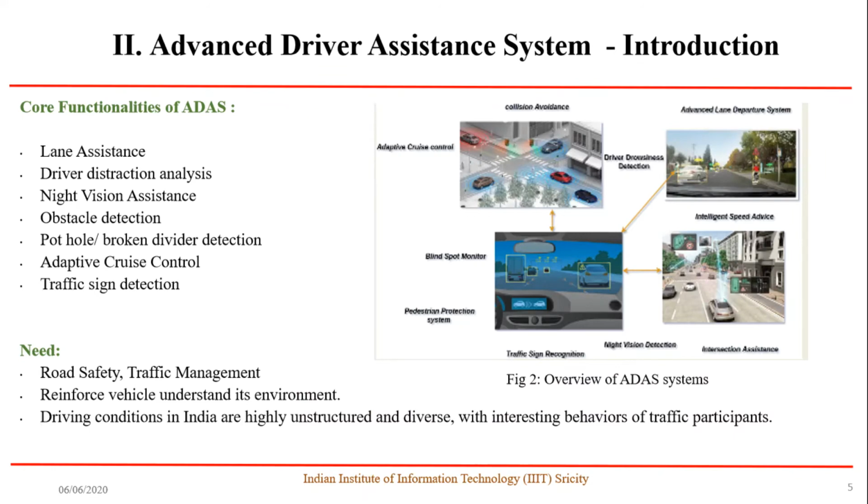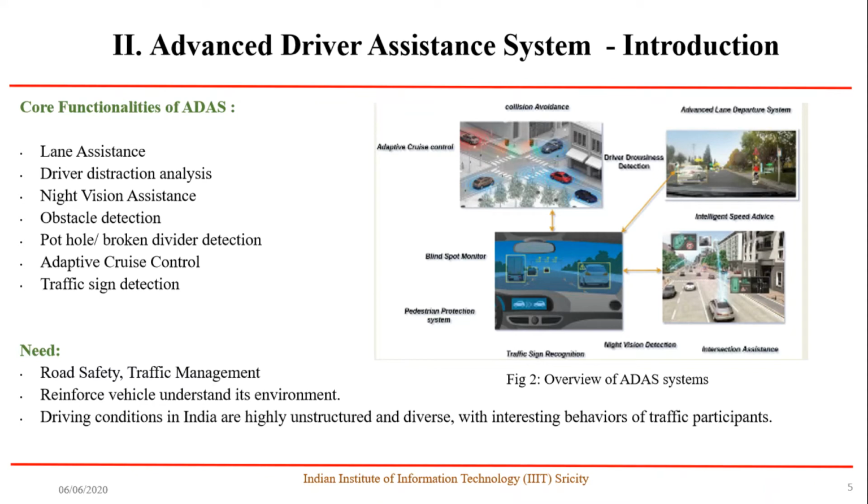One possible solution would be developing a system with advanced driver assistance system functionalities. Typically, these functionalities include lane keep assistance, driver distraction analysis, night vision assistance, addressing all the possible illumination challenges, obstacle detection with occluded and cluttered areas, pothole or broken divider detection, adaptive cruise control mechanism, and traffic sign detection. The main aim or objective behind introducing such advanced driver assistance systems is to provide and ensure the overall road safety with proper and efficient traffic management.